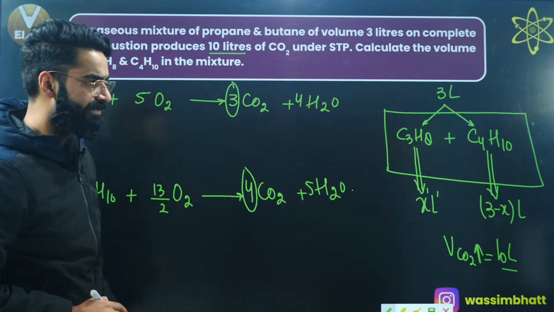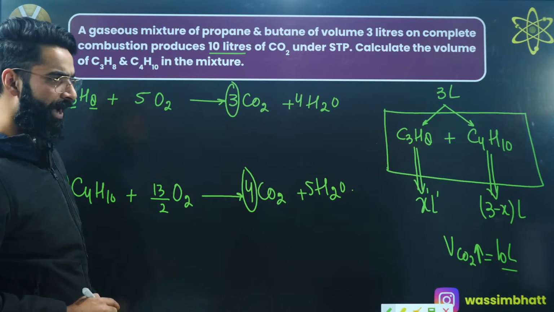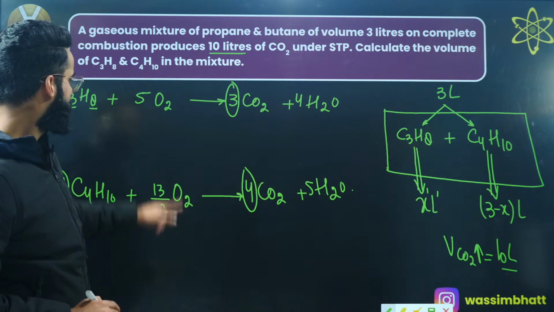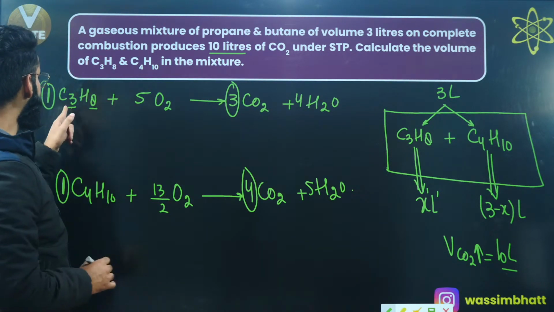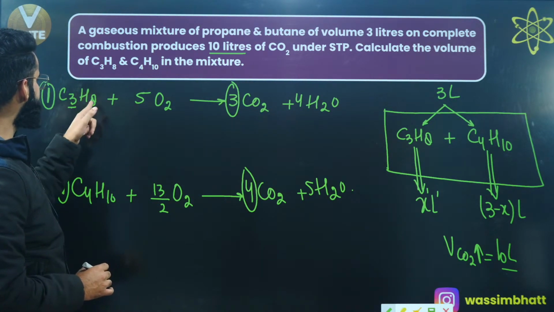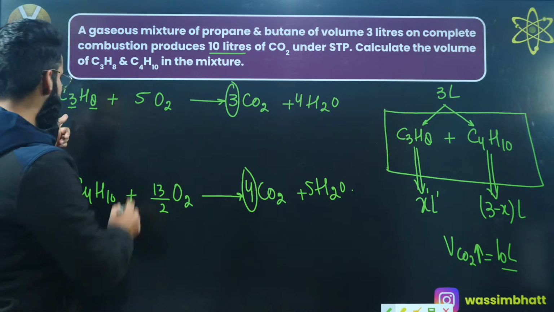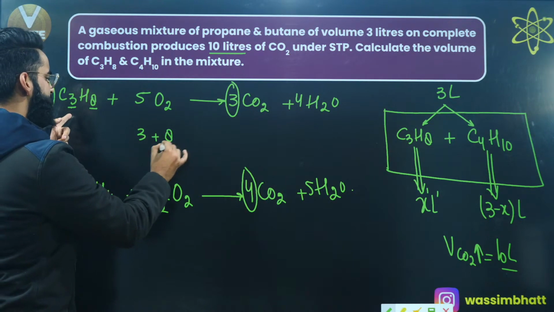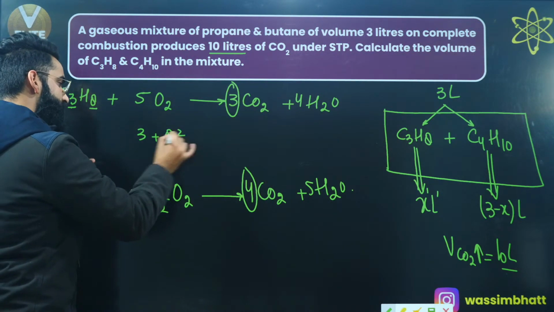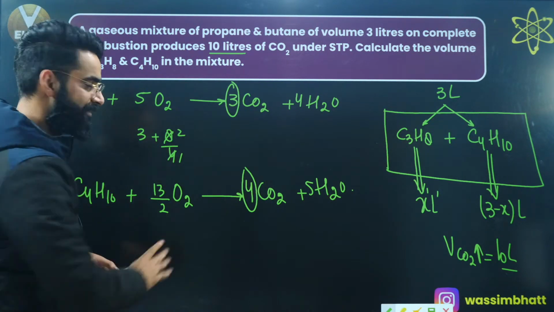Sir, not 5 times. Why is it not 5 times? Not 5 times oxygen. So x plus y divided by 4. 3 plus 8 divided by 4. It's 5 times only, right? Yeah? This is 3. This is 8 divided by 4. 4 1s are, 4 2s are, 3 plus 2 is 5, yes?